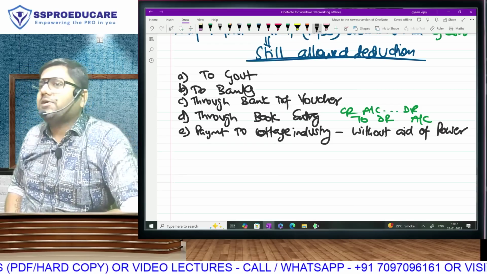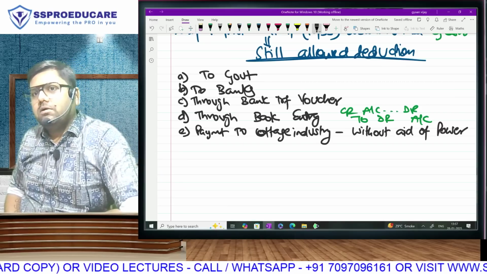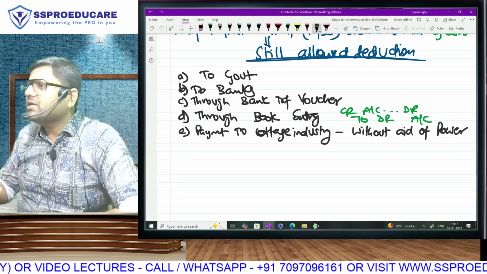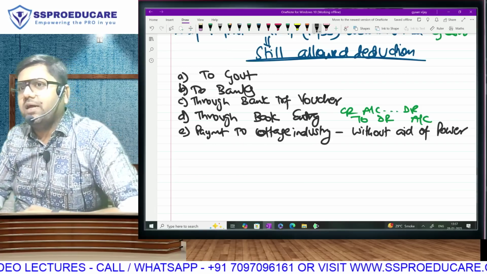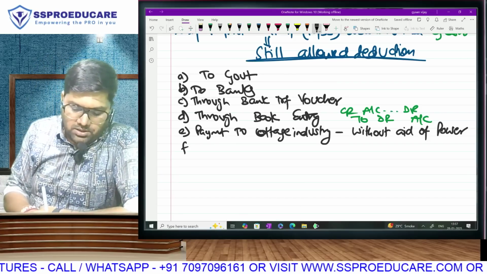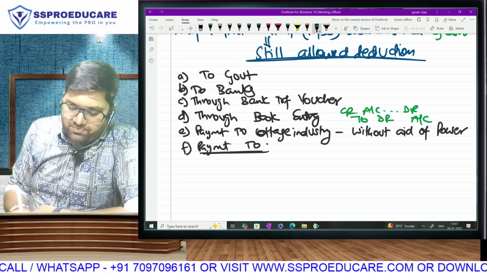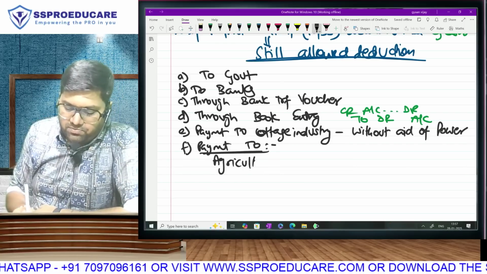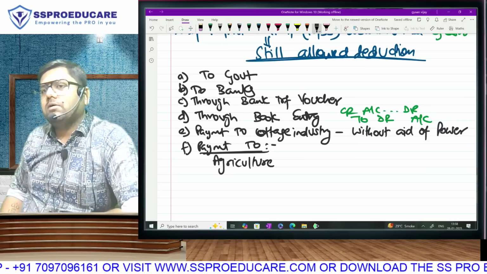Any payment made to cottage industry where goods are manufactured without using power, you can make cash expenditure of more than 10,000. No problem. We are putting them in exception. So the expense will be allowed or disallowed? If I have paid a cottage industry more than 10,000 in cash, allowed or disallowed? Allowed. Next. Any payment that I am making to make purchases from the following industries. I am making purchases from the agriculture industry. Means I am making payment to a farmer.